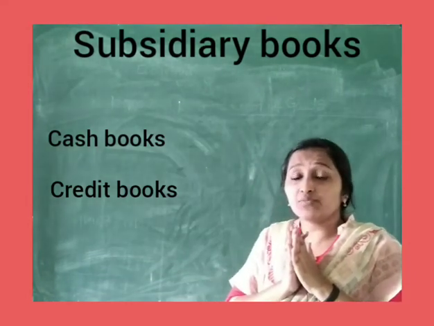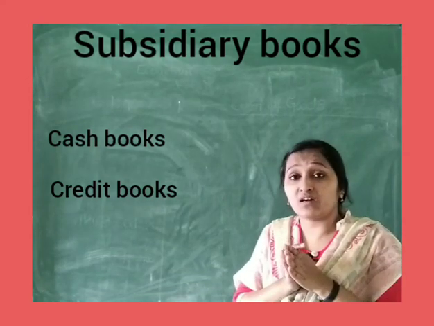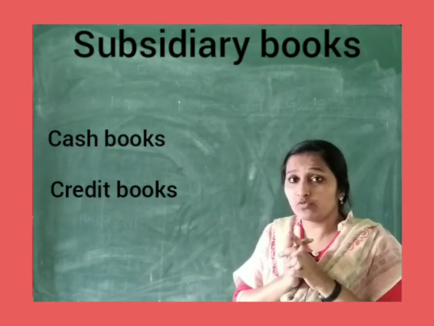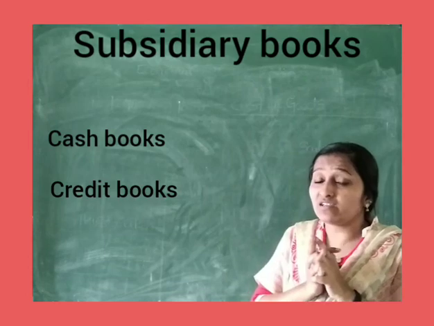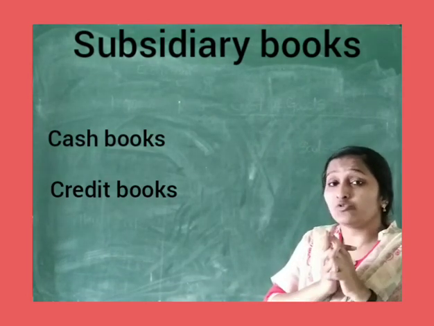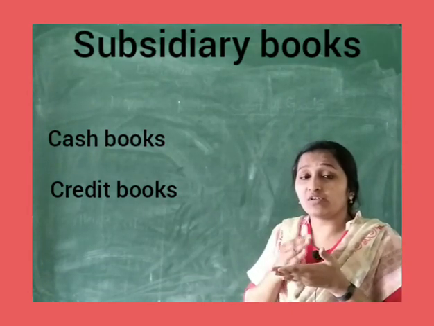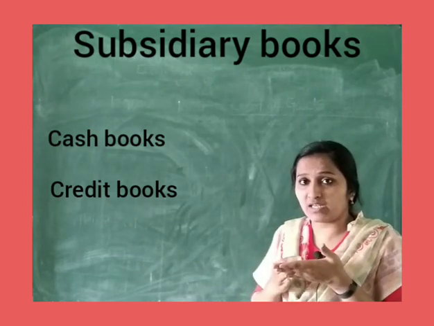So a subsidiary book is that book where original entries are recorded by the accountant on the basis of two modes. Number one is cash, another one is credit. To enter cash related transactions, we have a book called cash book. To enter transactions that occurred on the basis of credit, we enter in the purchase book if any purchase entry on credit occurred.